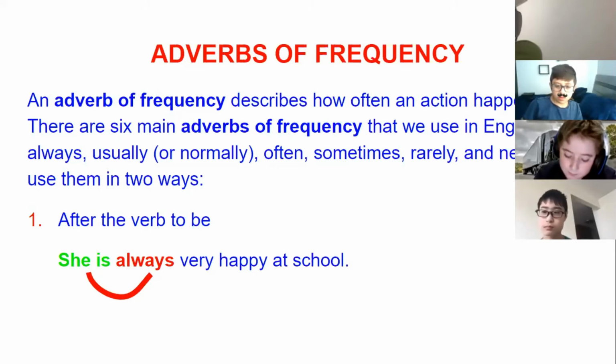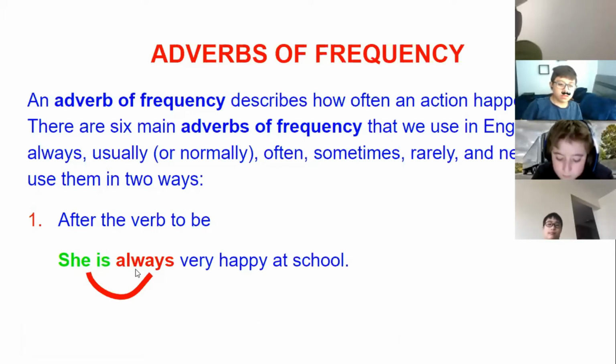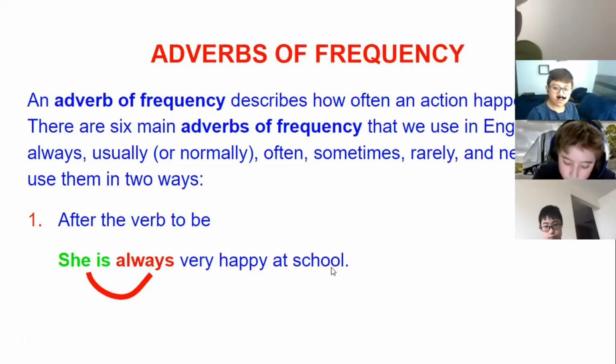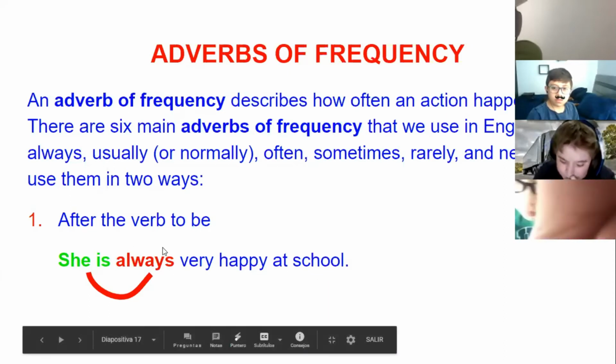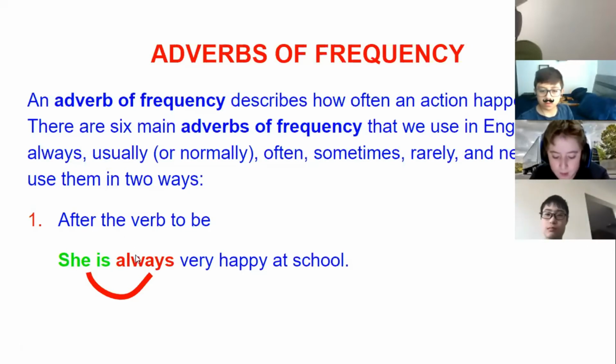Look at my example. The verb to be is in green. The adverb of frequency is in red. And the rest of the sentence. She is always very happy at school. So in this case, I am using the adverb of frequency after the verb to be.